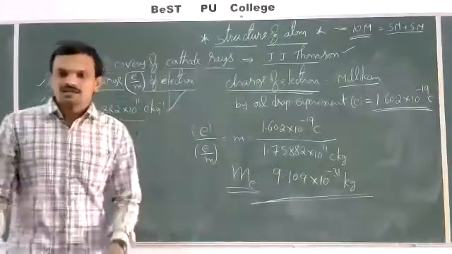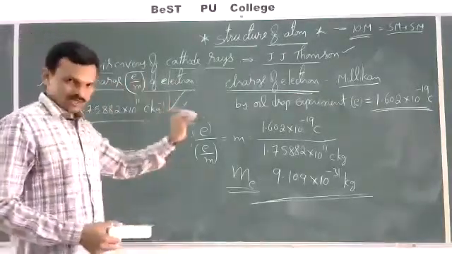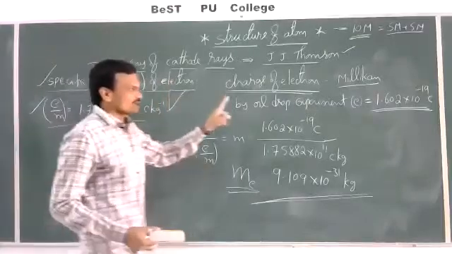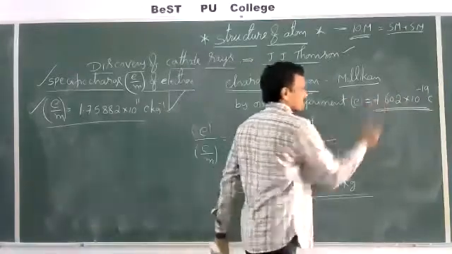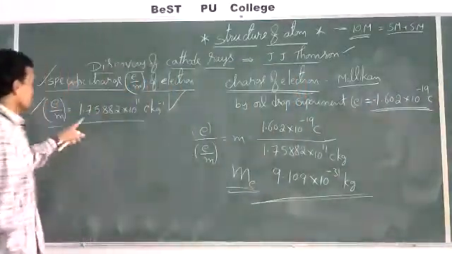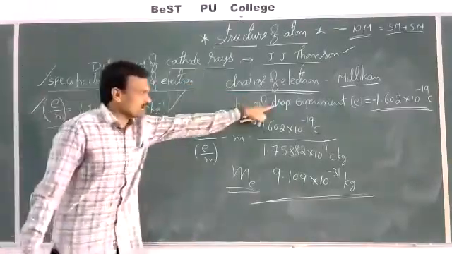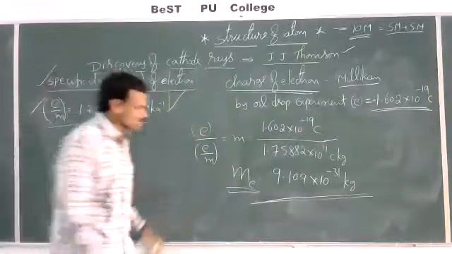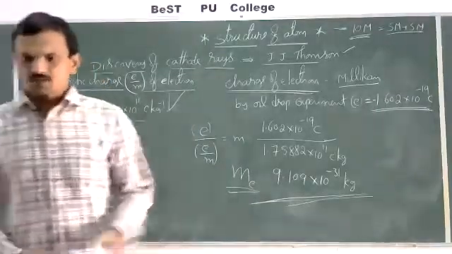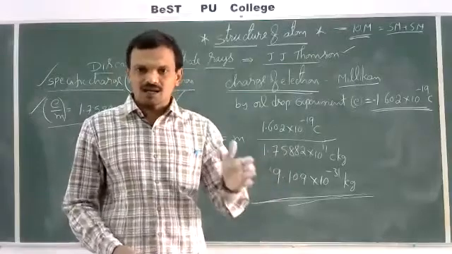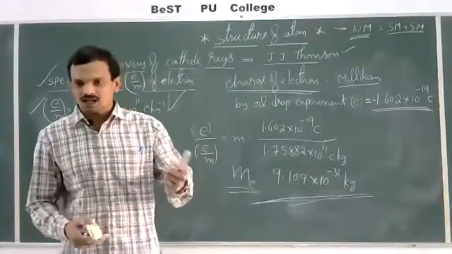So this is regarding the discovery of cathode rays, nothing but electrons, their charge and mass. Overall, the charge of the electron is 1.602 into 10 power minus 19 coulombs, which is a negatively charged particle. The specific charge is 1.75882 into 10 power 11 coulombs per kilogram. From the charge and specific charge, we can calculate the mass as 9.109 into 10 power minus 31 kilograms. So this is regarding the discovery of the electron and the characteristic properties of electrons. In tomorrow's class, we will discuss the proton discovery, its characteristic properties, and the neutron discovery.